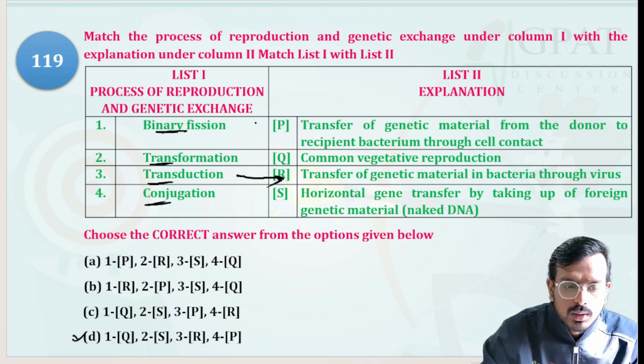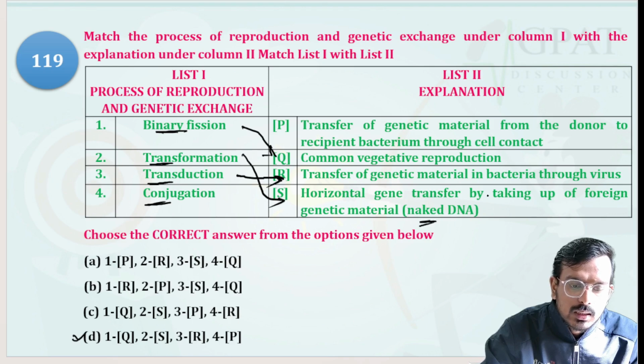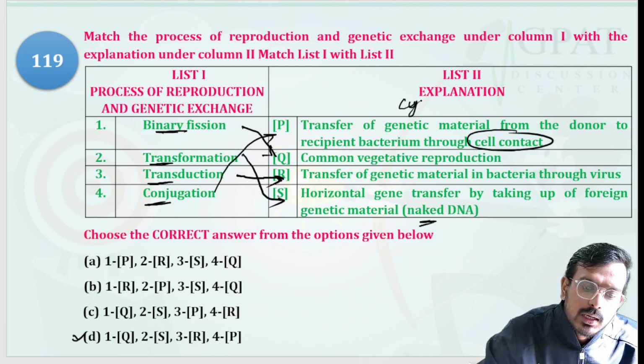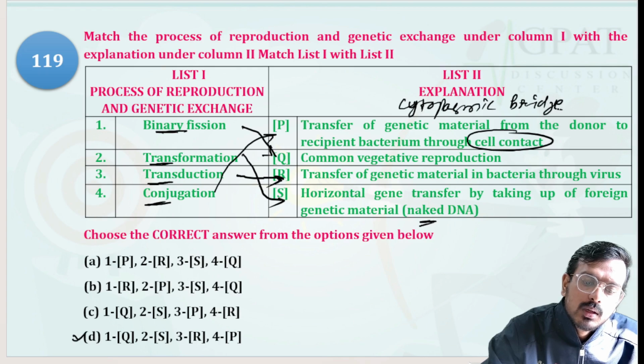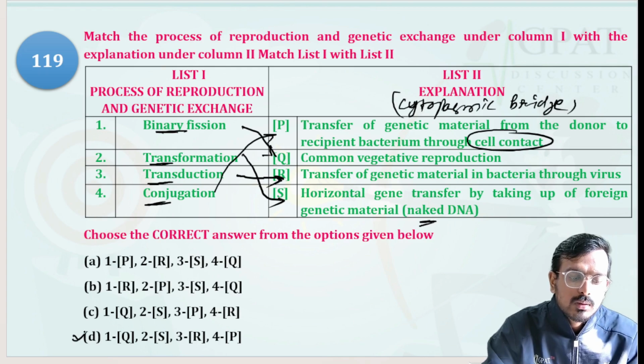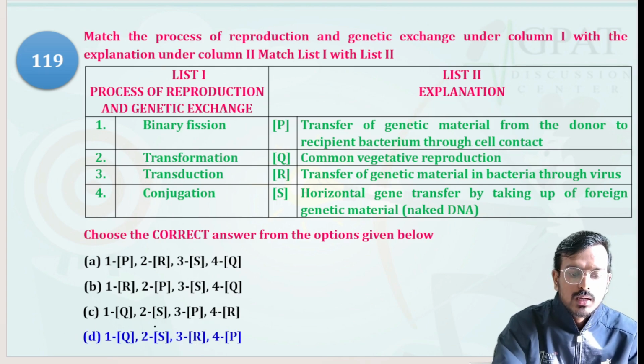Let's match the other ones. Binary fission is the common vegetative reproduction. Transformation is the transfer of genetic material by taking up foreign DNA as naked DNA. Conjugation is the transfer of genetic material from donor to recipient through cell contact, which is called a cytoplasmic bridge. With the help of a cytoplasmic bridge, it will transfer. So option D is the correct answer.